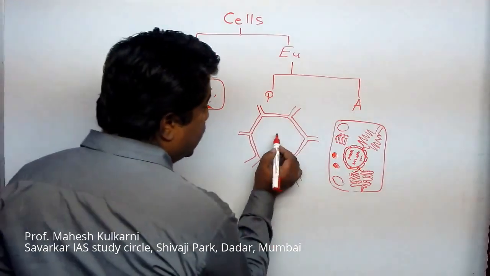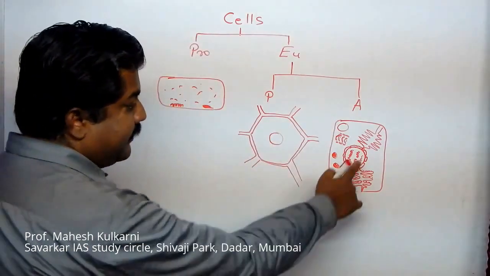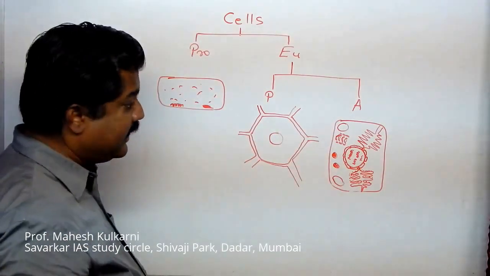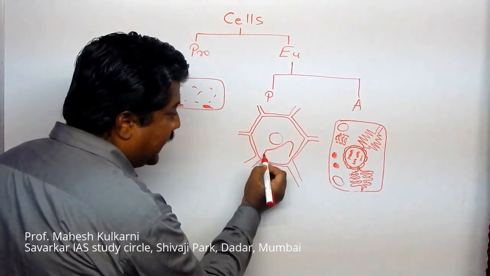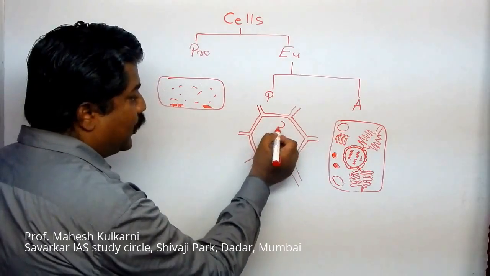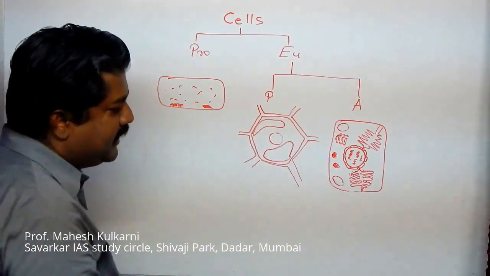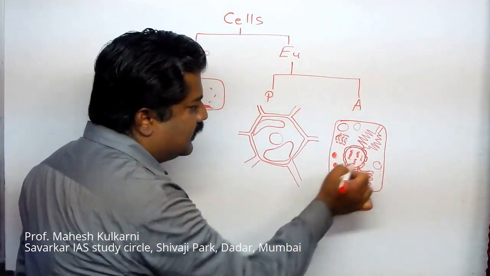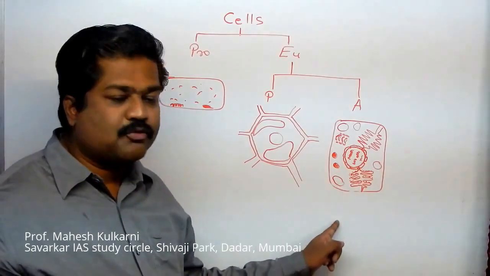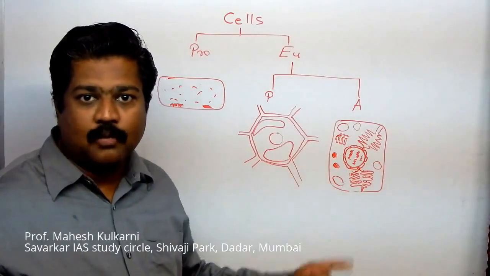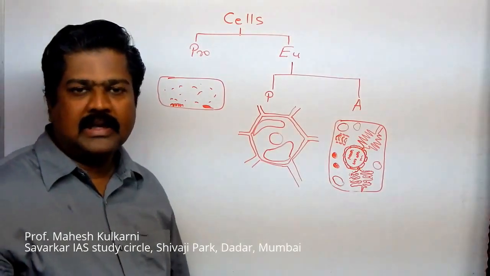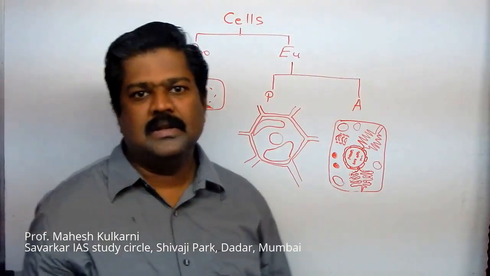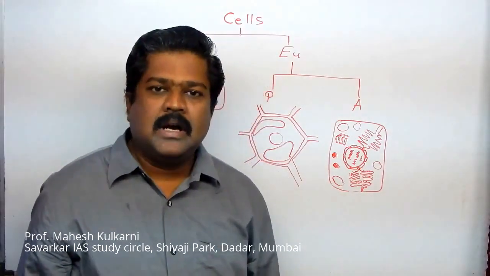Now, the nucleus is there as it is, same to same. I am not drawing everything. But what is the more prominent thing in the plant cell? That is the vacuole. Here we have a number of vacuoles, but the size of the vacuoles is small. The number of vacuoles is more. But here we have a large vacuole. Vacuoles are empty spaces, membrane bound empty spaces.